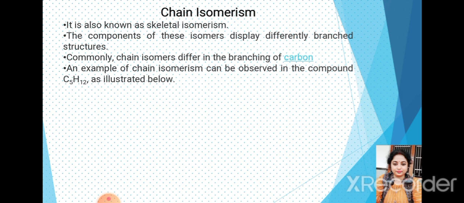The isomers showing chain isomerism belong to same homologous series. This you have to remember, and you know nicely what is homologous series.